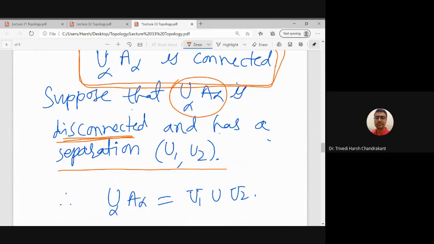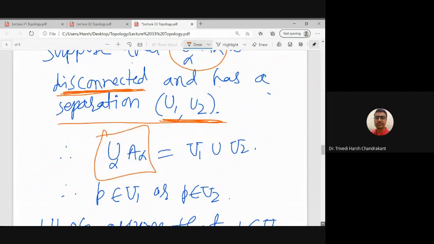So once again, we want to prove that the union of A alpha is connected. We assume it is disconnected, and we will find a contradiction. Since it is disconnected, it has a separation, as in the case of the last lemma. We need a topological space which has a separation, and then we will take a subset of this set which is connected. Each A alpha is a subset of the union of A alpha, and each A alpha is connected.